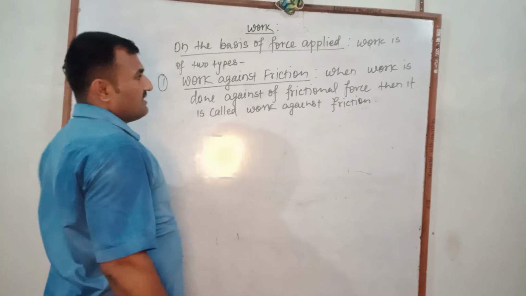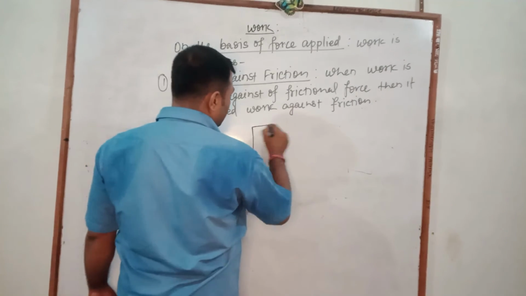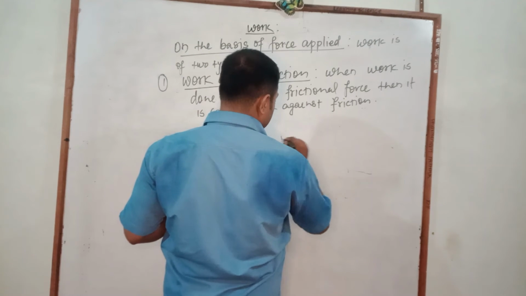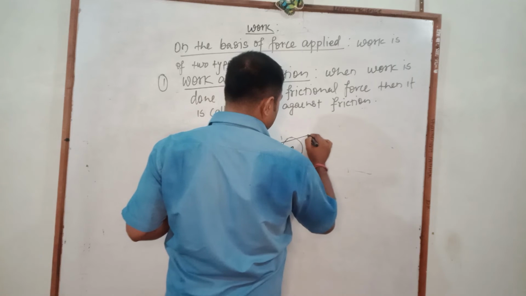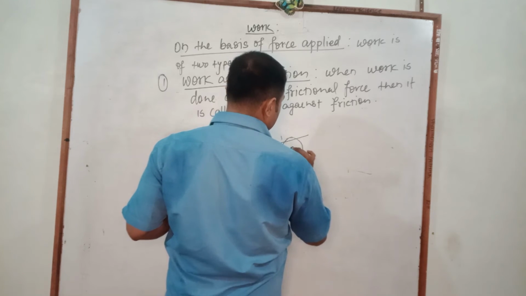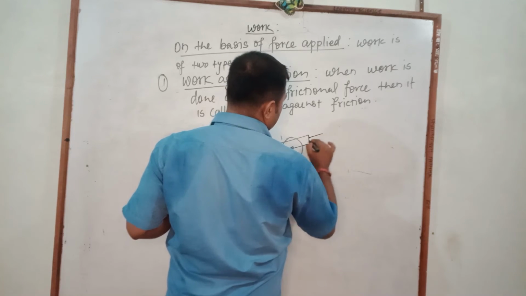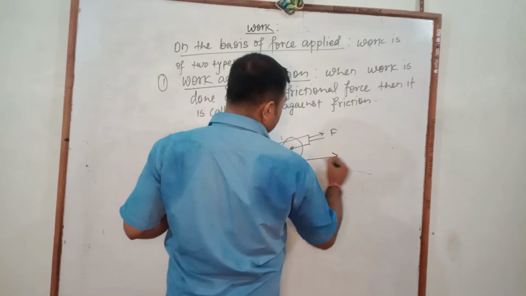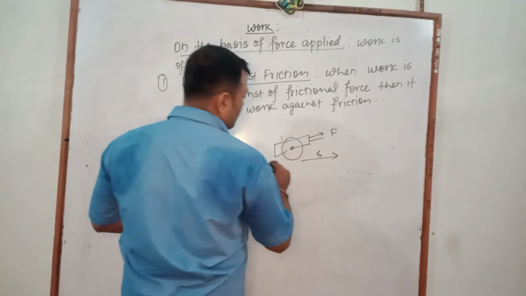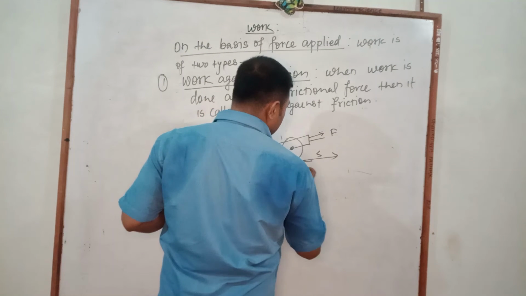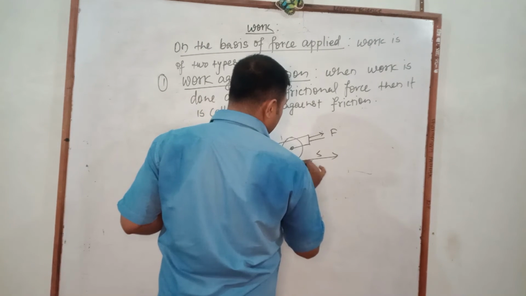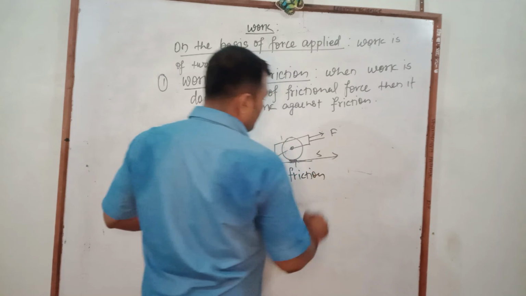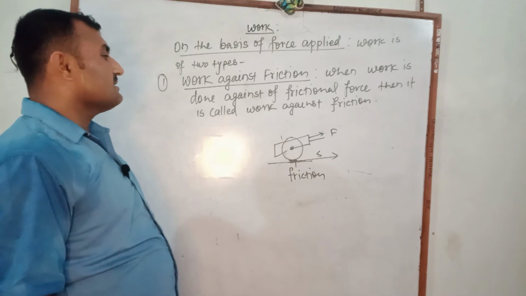Listen here. As for example, pulling a cart. Force is applied there and displacement is produced in that direction. But while pulling that cart, there exists friction between the wheel and the ground.